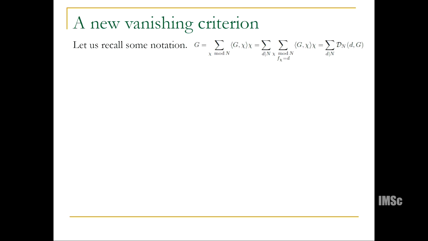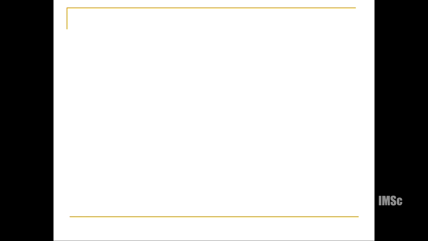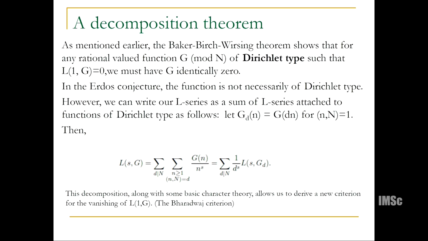So this now allows us to say, if you take your function g, which I wrote in the previous slide, of Dirichlet type, notice that any periodic function can be written as 1 over d^s times L(s, g_d), with g_d of Dirichlet type. g_d is now of Dirichlet type.